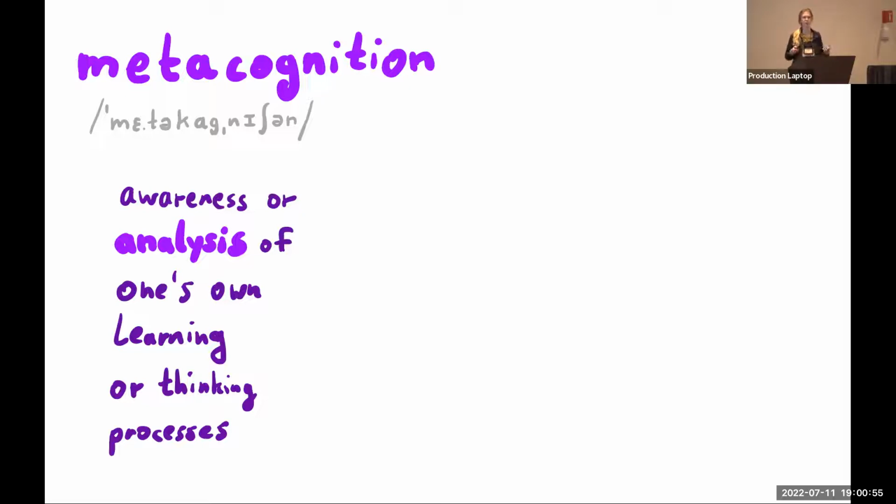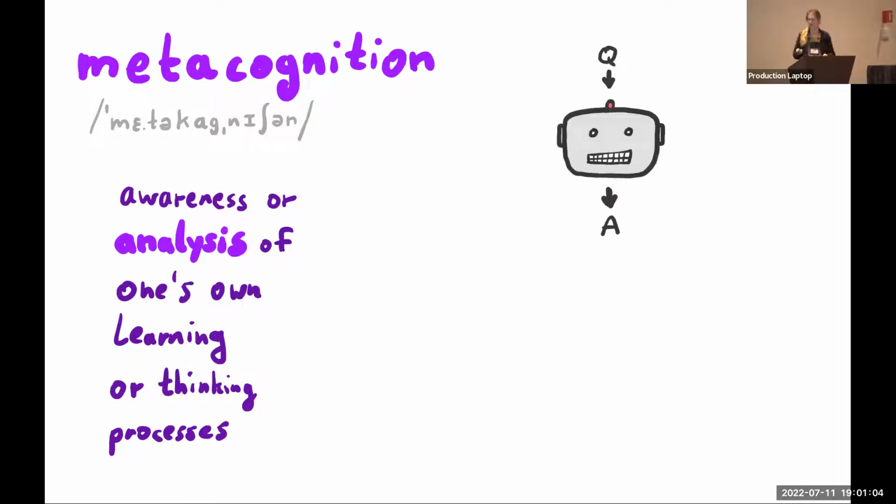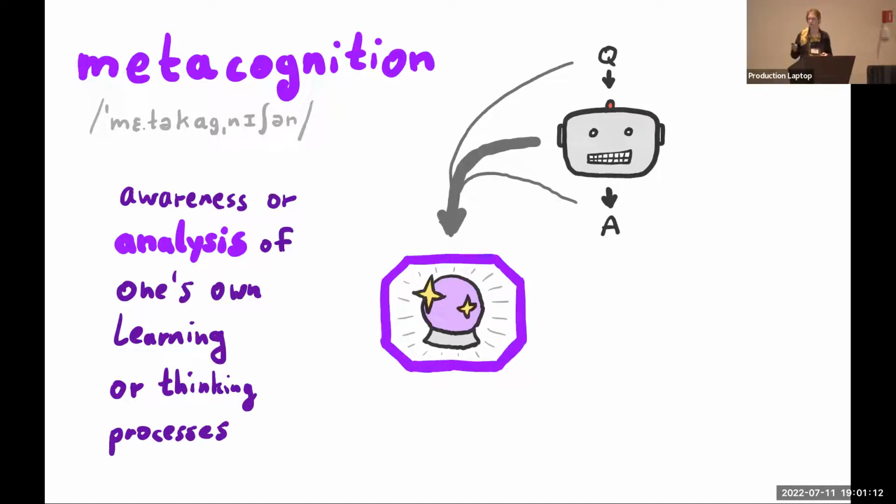That's kind of what we're going to want to be doing. We're going to have a model that sort of inspects itself and checks whether it's really certain. The way that's going to work is, if we have this kind of chatbot pipeline, question in, answer out, we're going to take the internal representations of our chatbot together with a question and answer and feed them into this magic crystal ball. I'm going to call that crystal ball a calibrator, for reasons that'll become clear in a bunch of slides. What I want this crystal ball to do is tell me what are the odds that this answer is actually a correct answer for that question.